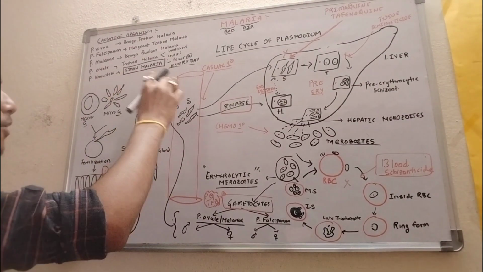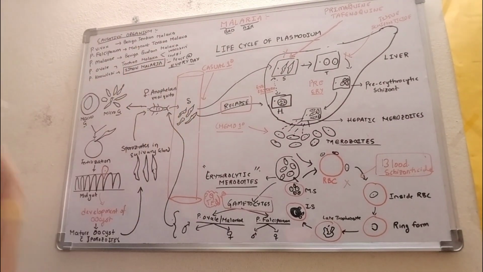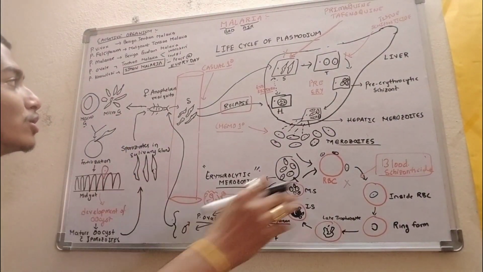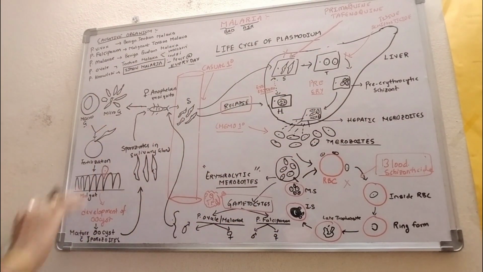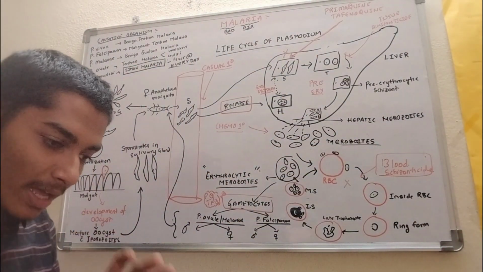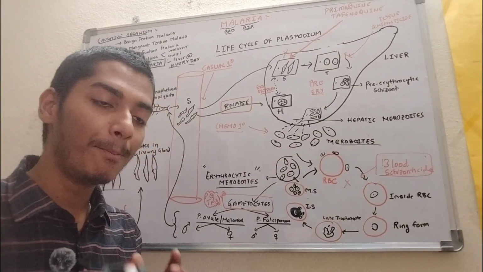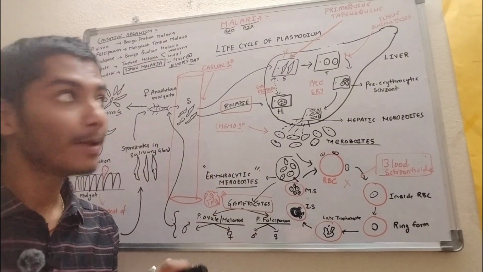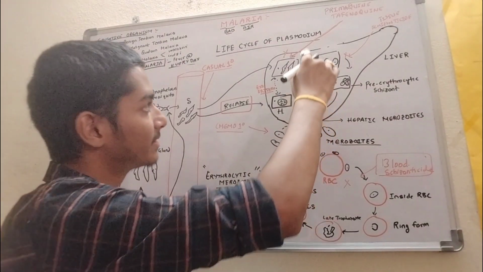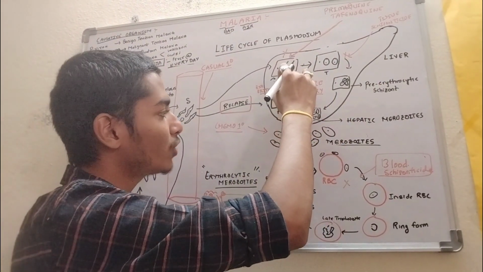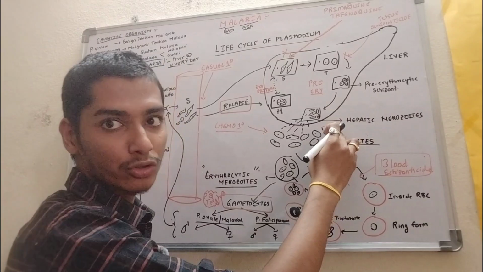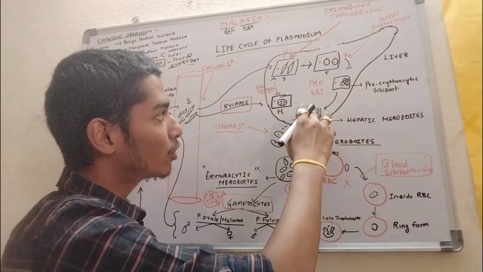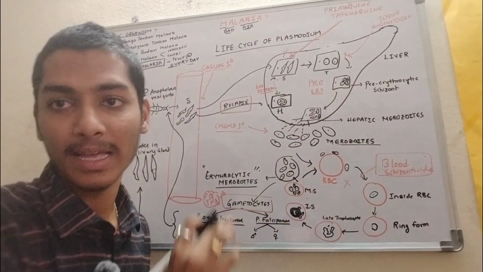So again, at the time of the bite, they are released into the circulation of the humans. So this is the entire life cycle of the Plasmodium. Now here I am going to give you a basic introduction to the treatment of malaria, right? You can see this cycle from sporozoite to hepatic merozoite. This cycle is called the pre-erythrocytic cycle.